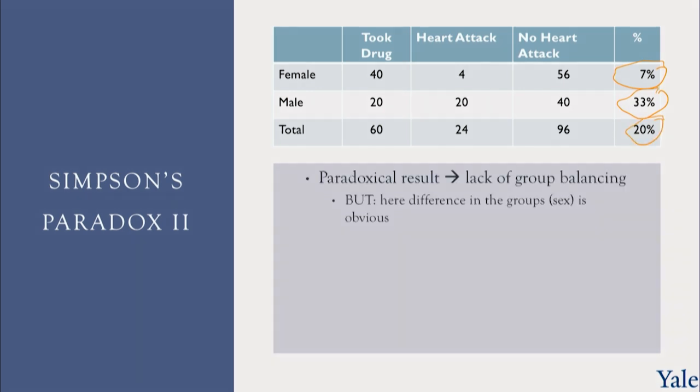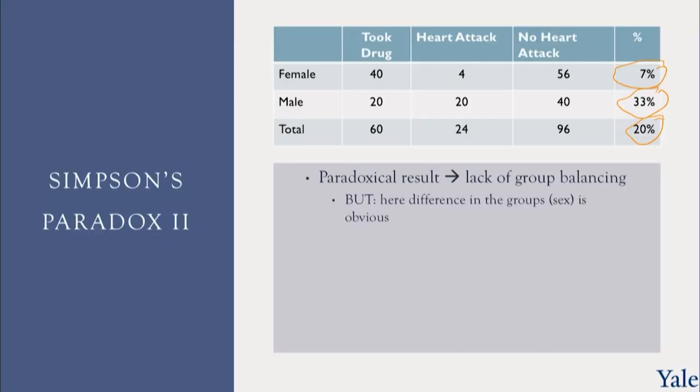So the paradoxical result is really the lack of group balancing. But here, we allowed a lot more women to take the drug than men, and since the women in general had fewer heart attacks, we got this paradoxical result where the drug actually improved overall the health of people, whereas it was bad for each of those individual groups separately. And this is Simpson's paradox.